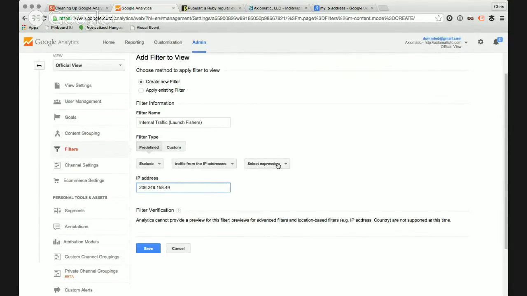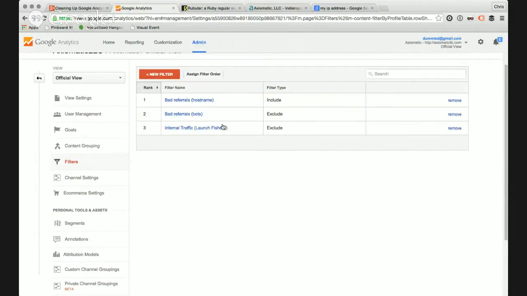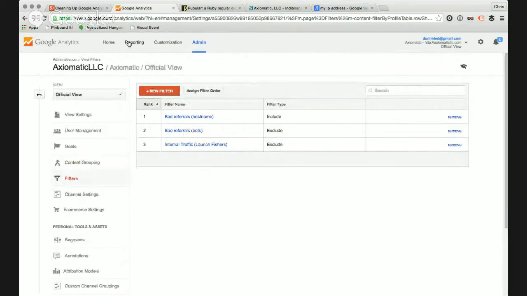Again, if you were at a business where you have a block of IPs, you could take off this last bit, and then rather than equals to, you can do begins with. Anything that begins with that and then after, which is typically how these blocks work, will then be excluded. But in this case, I'm just going to exclude this one for now. All right, so there we just eliminated our internal traffic.